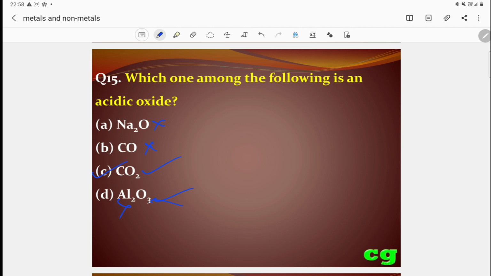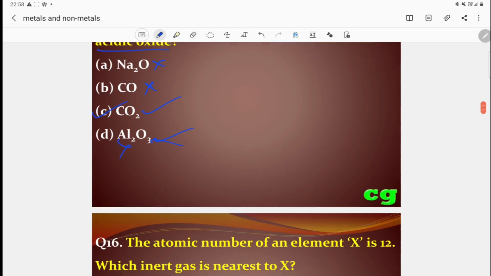So the correct answer is carbon dioxide. Because the question is only which is an acidic oxide, the answer is carbon dioxide.